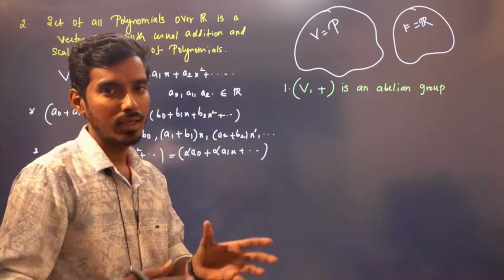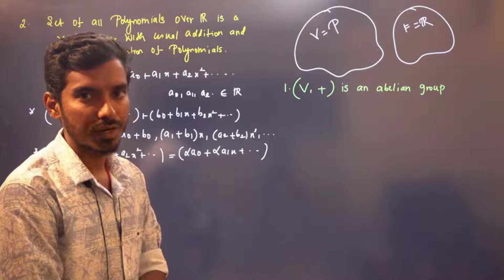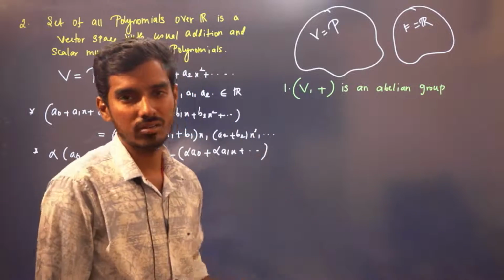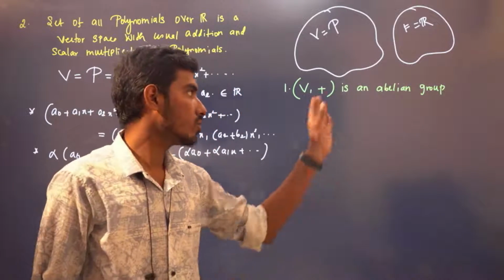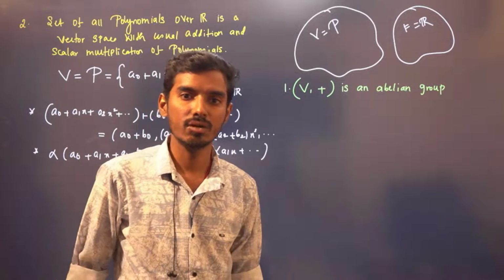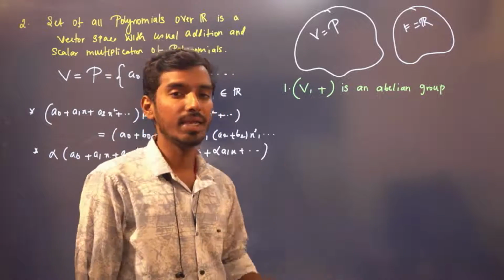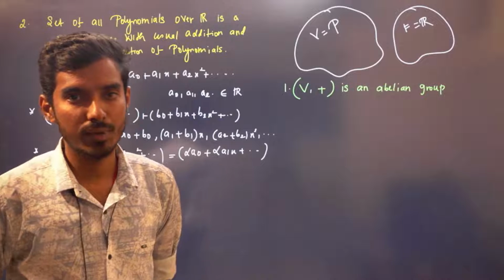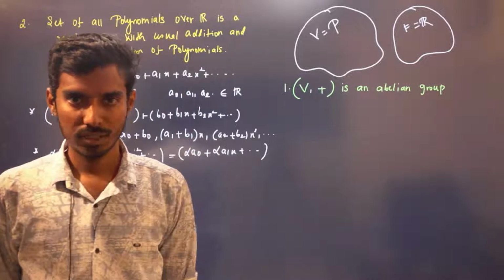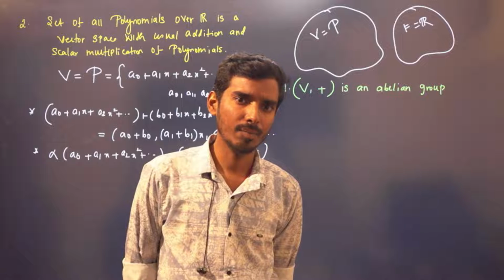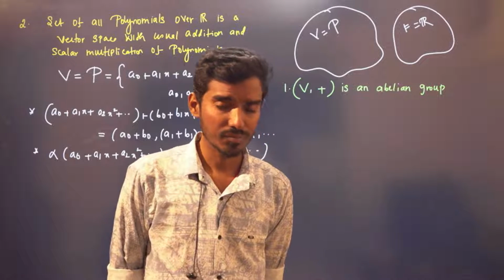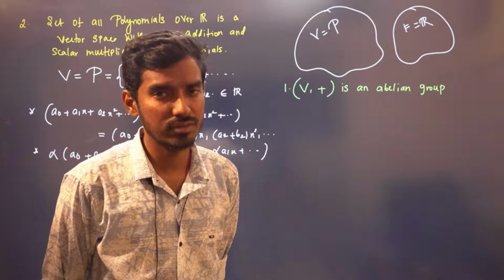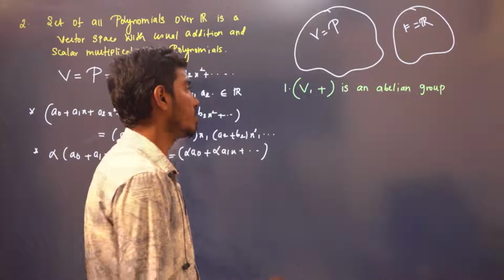You take any two polynomials, the sum of two polynomials is again a polynomial. So therefore it is closed. You take any three polynomials. See, you can always see them as isomorphic to tuples. Whatever we did there, same you do here. You take any three polynomials, a plus b plus c is equal to a plus b plus c. And what is your identity element? Zero polynomial. 0 plus 0x plus 0x square plus 0x cube is your identity element. And for every polynomial a naught plus a1x plus a2x square, the inverse is minus a naught minus a1x minus a2x square. That is your inverse, and also it is commutative. So it will be an abelian group.